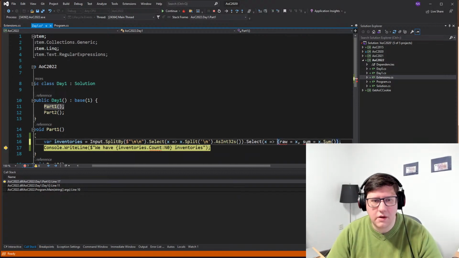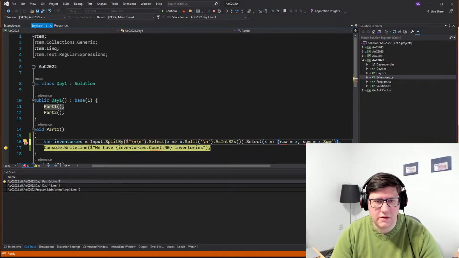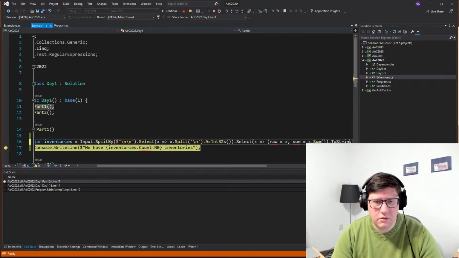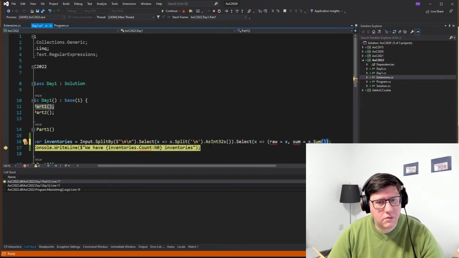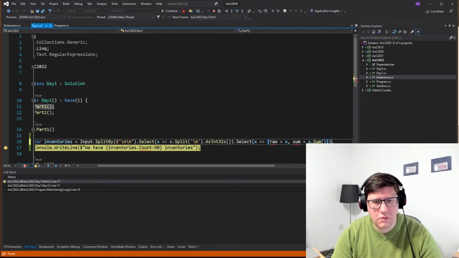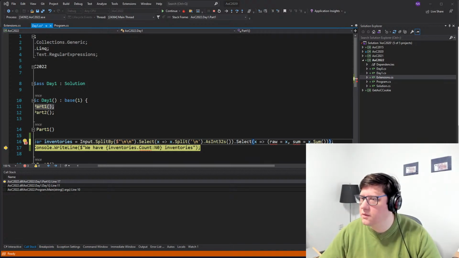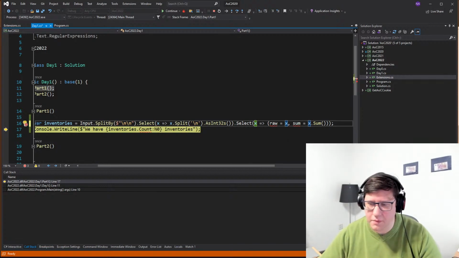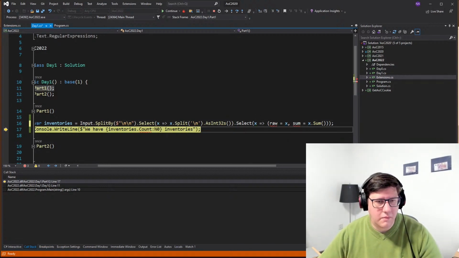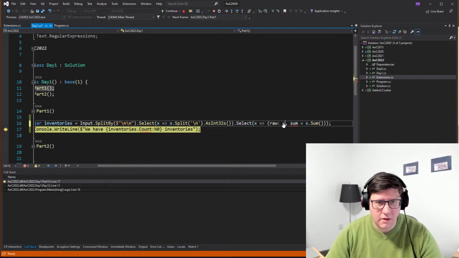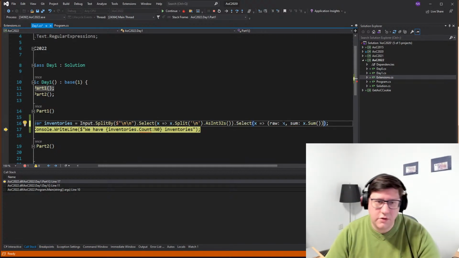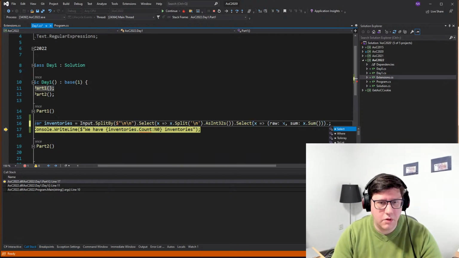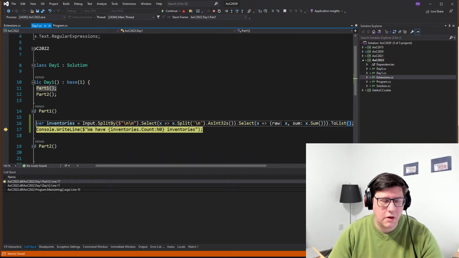We don't need to new this actually, we can just do it like this and do ToList. Am I still in view with my code? Yeah, okay. I need to make sure that it doesn't overlap with the screen. So this declares a new value tuple, and then we do ToList.